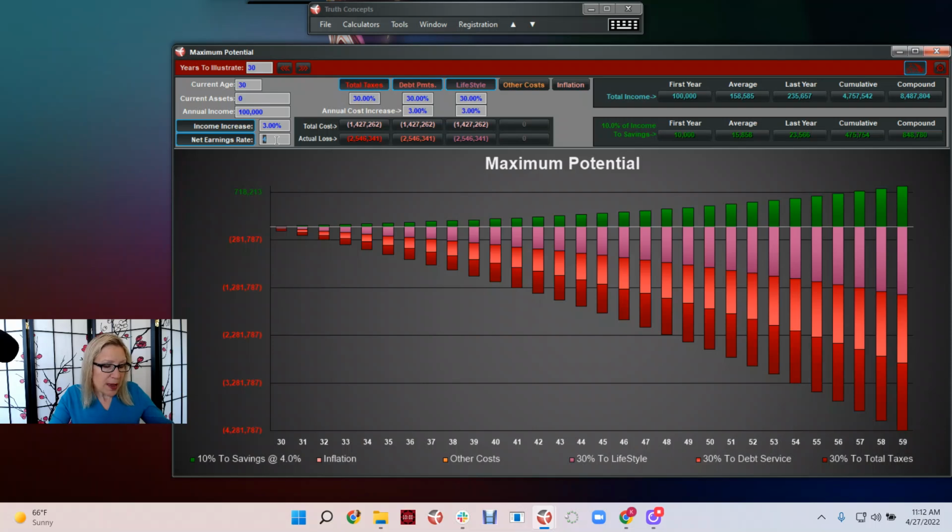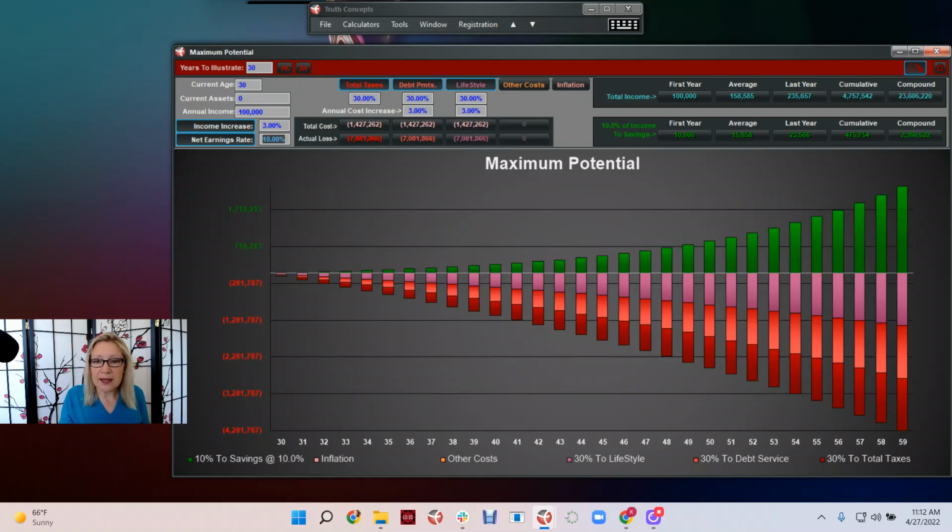But let's just pretend that we could get 10%. Now, this is a net earnings rate. In other words, after tax, after fees. If we could get 10%, now we have created about 66 years of income. Sounds pretty good. But what's going on with that 10%? I mean, that's really like a 15 or 16% return every single year without a bobble. Is there a safer way to build our savings?